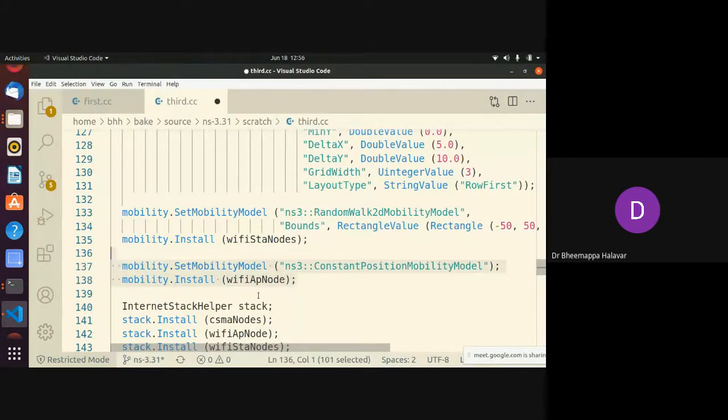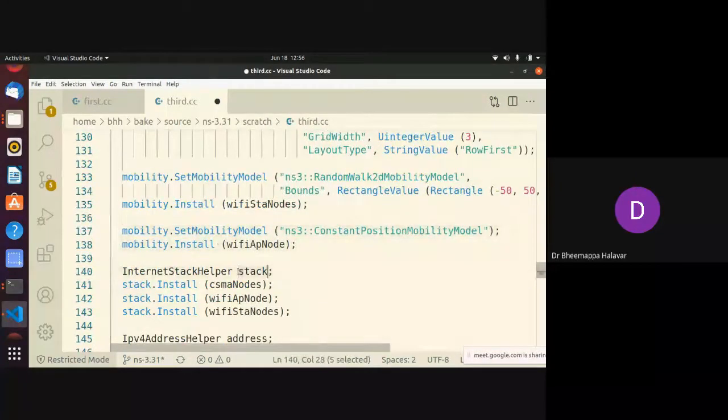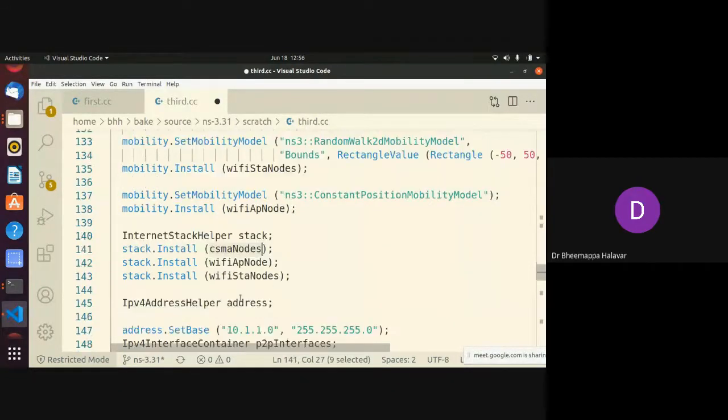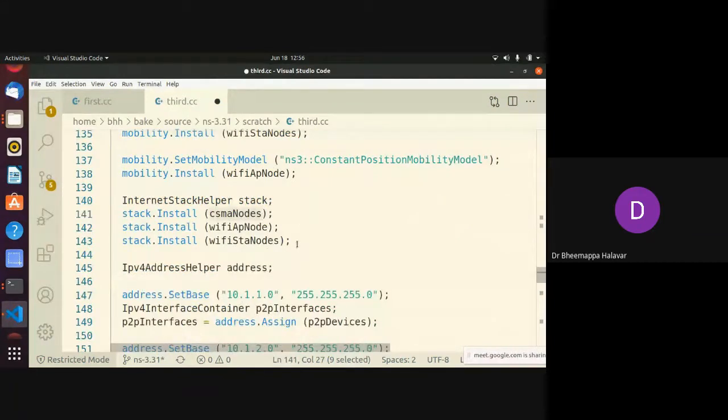Once you've done that, you have to install an internet stack for all these nodes, right? CSMA nodes were 3, Wi-Fi AP node 1, and the station nodes were 3, so total 4 there. In total, 8 nodes are there, right? So this is first defining a node and setting up a device.